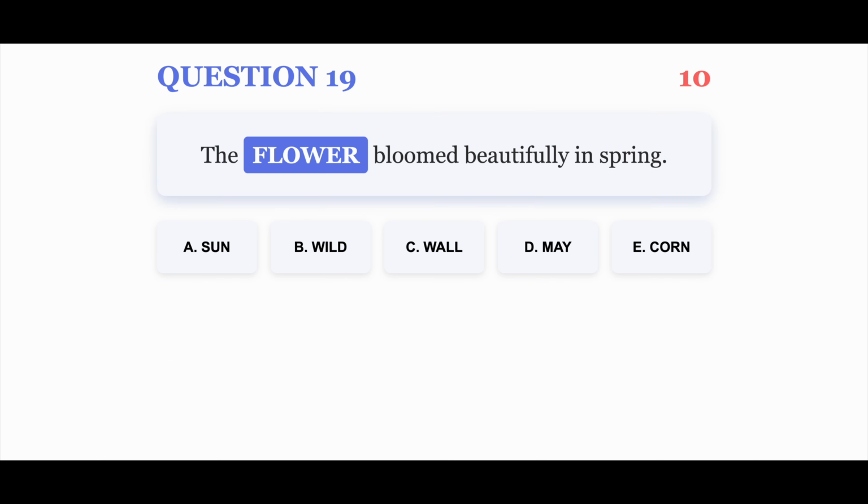Question 19. The flower bloomed beautifully in spring. Your options are A. Sun, B. Wild, C. Wall, D. May, E. Corn. You have 10 seconds.